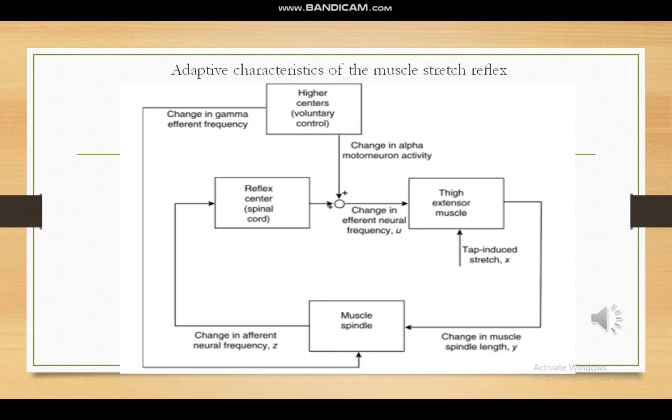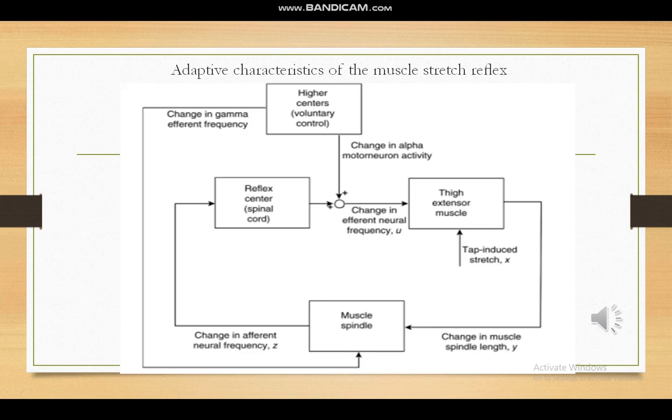That is one of the situations that we can imagine. In one situation, a light tap is given to the patella of your knee and you can see what happens to your knee muscle. Another situation is when you voluntarily flex your knee, and you can understand what happens. The second case is best suited for this adaptive characteristic.